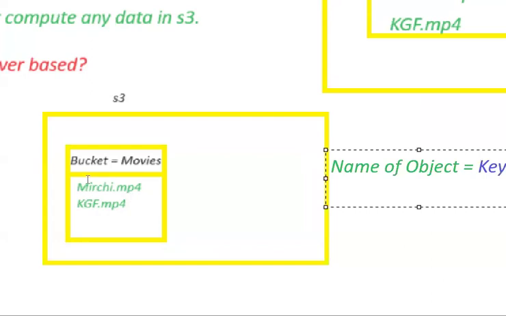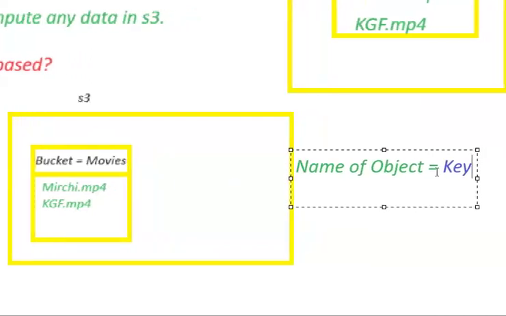Can I call this bucket a container of objects? Yes. Since it acts as a container of objects, we can call this bucket a container of objects. What is an object? An object is a file. And what is the name of the object?